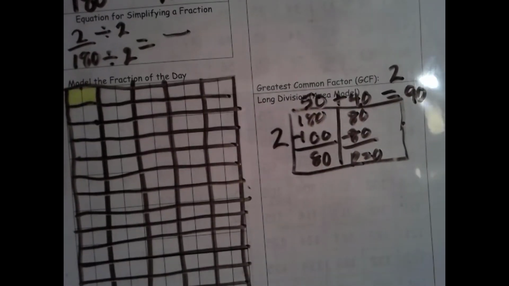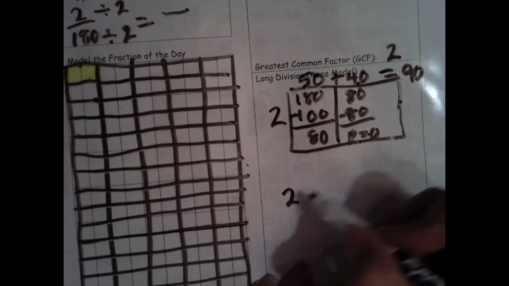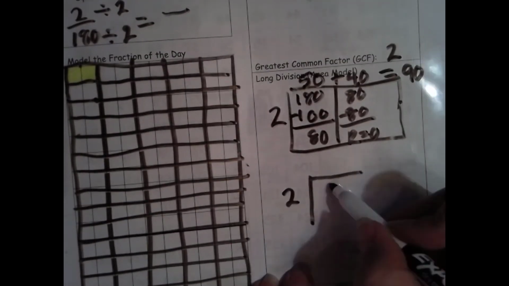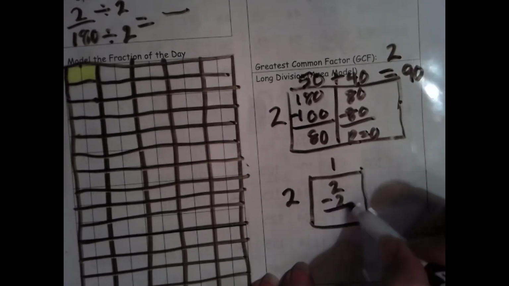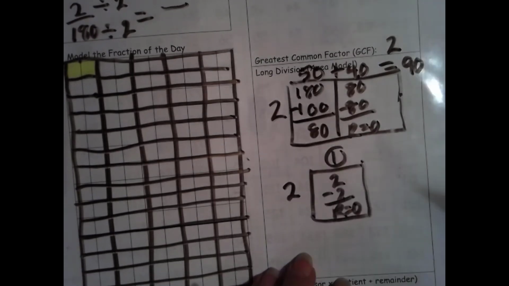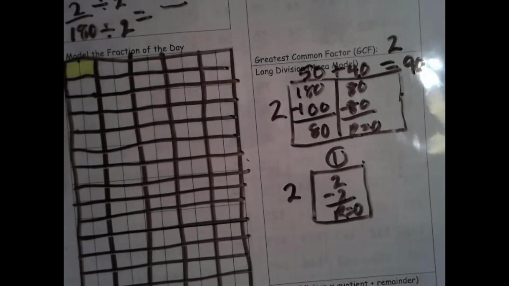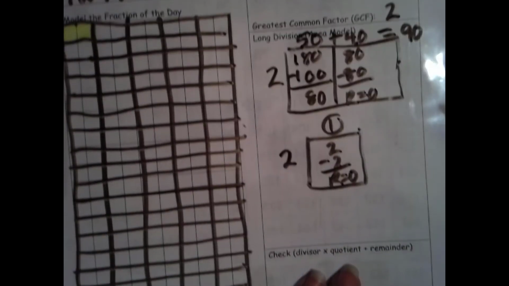Okay, so now I'm going to do 2. 2 times 1 is 2, numbers the same, zeros a game. So 1 is my quotient. So I still check the same way though. Divisor times quotient plus remainder.